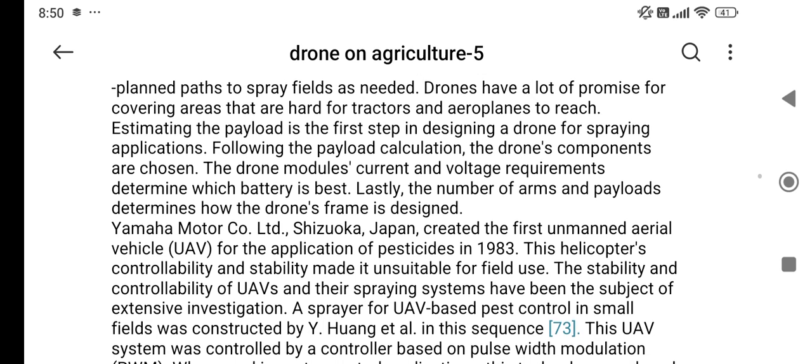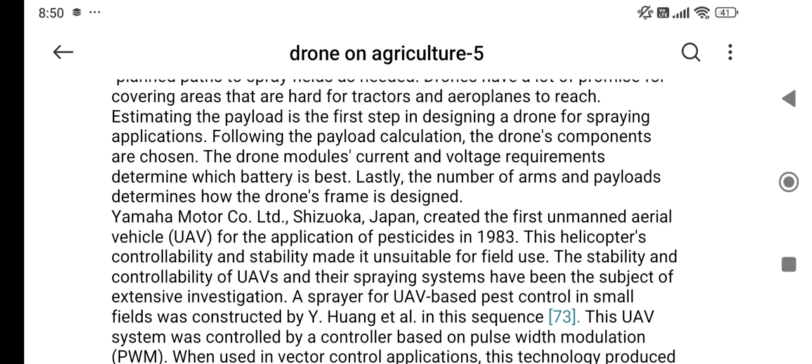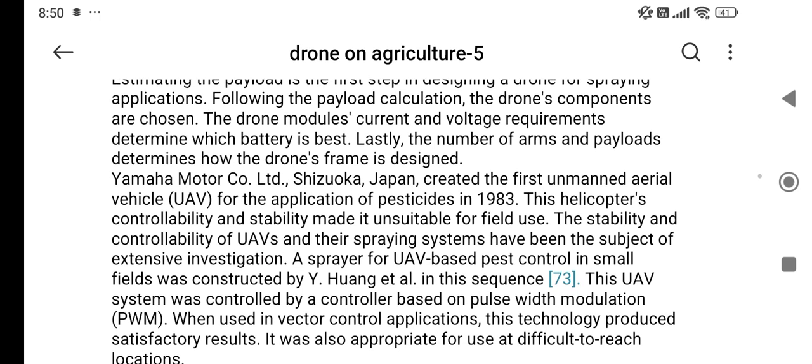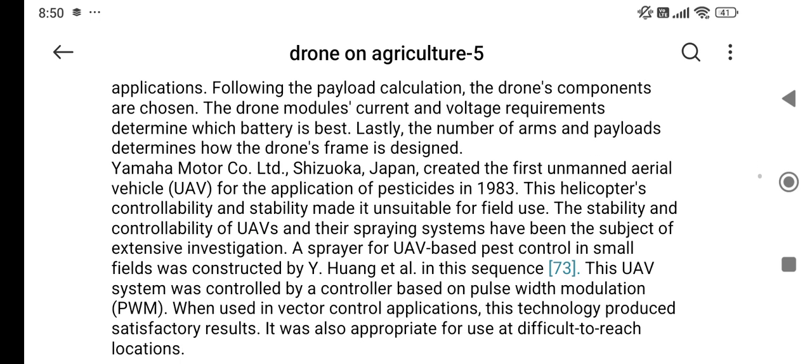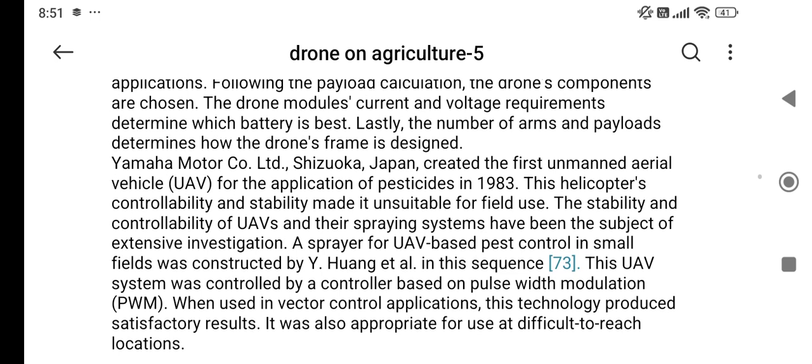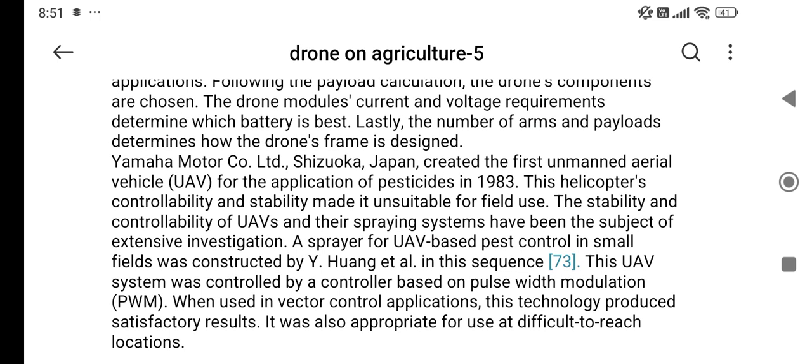Estimating the payload is the first step in designing a drone. Yamaha chose Yamamoto Co. Limited, Shizuoka, Japan, which created the first unmanned aerial vehicle, UAV, for the application of pesticides in 1983. This helicopter's controllability and stability made it unsuitable for field use.